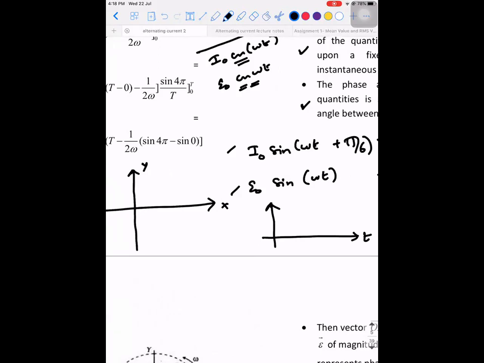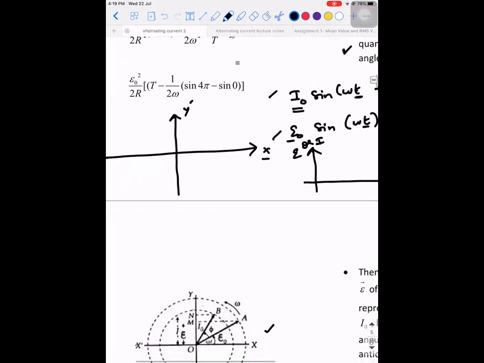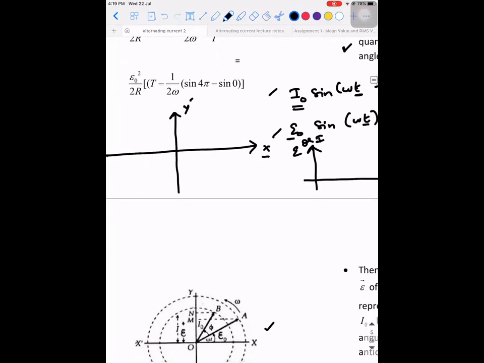When you draw the graphs, the x-axis will be time, and the y-axis will be the physical quantity which is varying with respect to time. It can be either EMF or current, because current is also a function of time, and the potential difference, that is, the EMF, is also a function of time. Whereas when you draw the phasor diagram, you don't take anything special on the x or y axis. It is just normal x and normal y. That's the first point to be noted. Clear with this? Yes, sir.